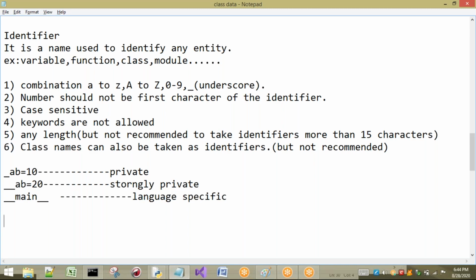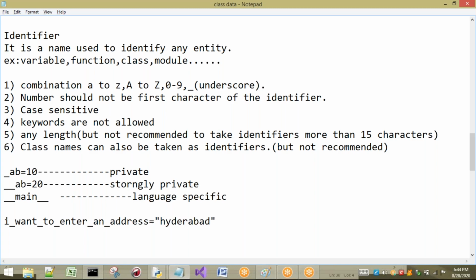Some people may ask, sir, if I want to write a lengthy identifier, what do I have to do? For example, I want to enter an address, and this is my identifier name. Better to use underscores between the different words, so it is easy to read, equal to Hyderabad, for example.